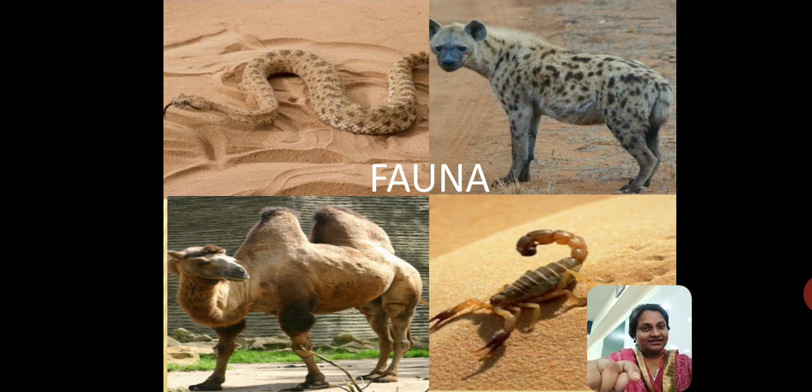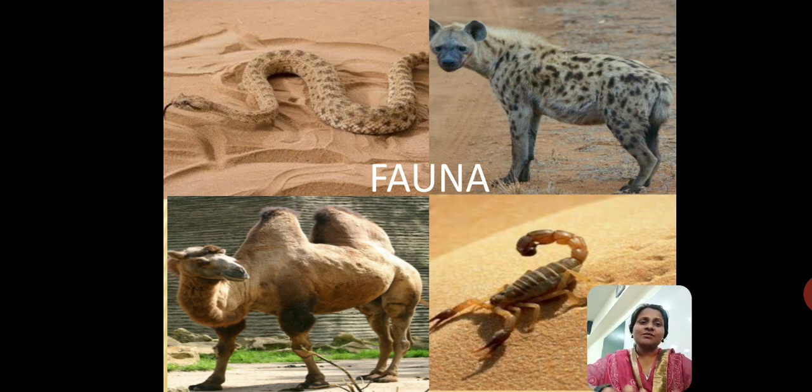Then there's the hyena. That's a two-humped camel. Till now we have always learned about camels having one hump, but here I've put up a picture of a camel which has two humps. I'll come to that in a little bit. And you have the last image, which is the scorpion.